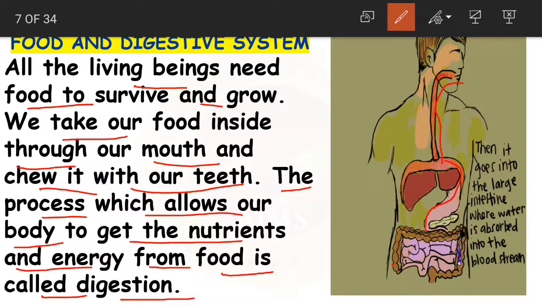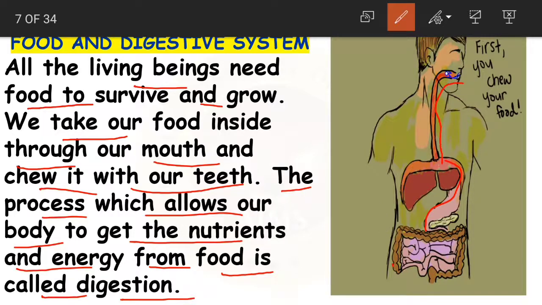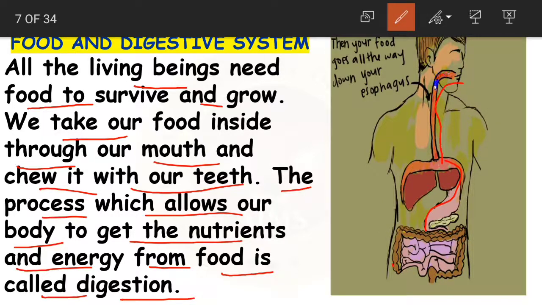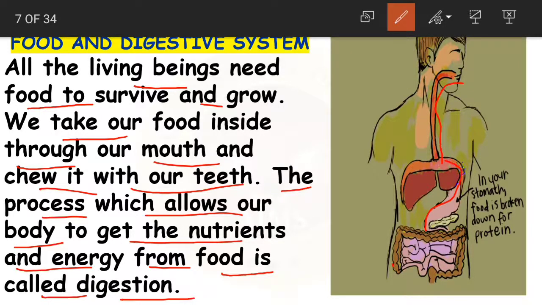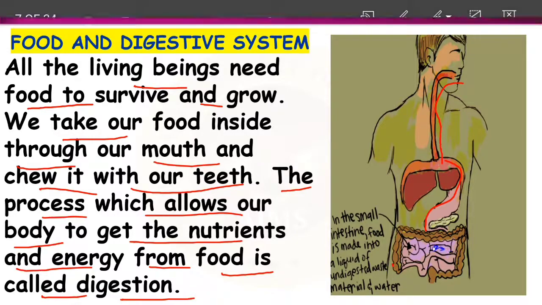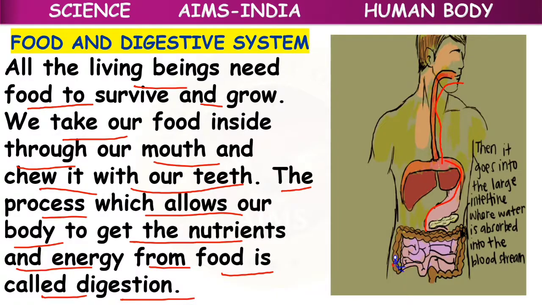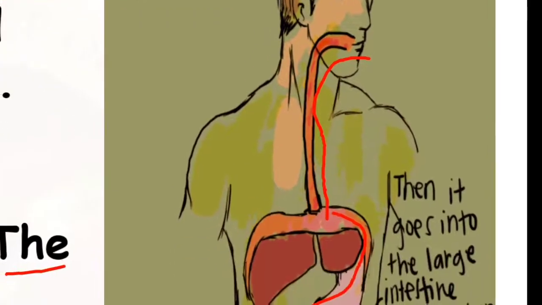So when we eat food, children, that food is going to enter into our body and is going to get the nutrients and also the energy from the food. Okay, this process is called digestion. Clear? So you can see here in the picture. I'll just zoom it for you.